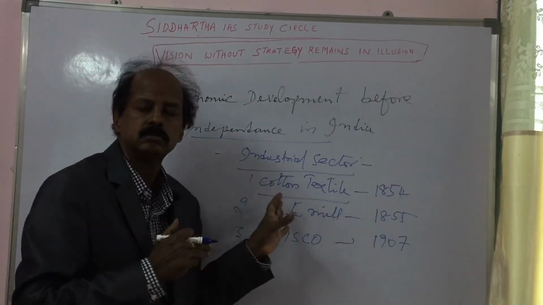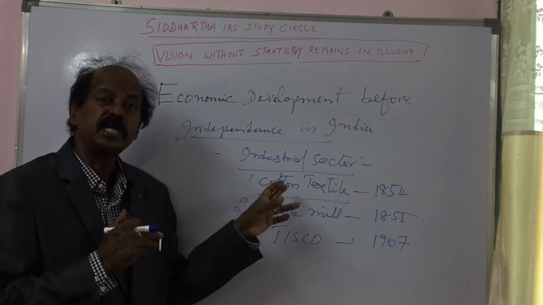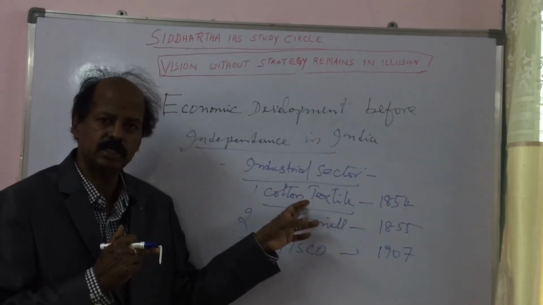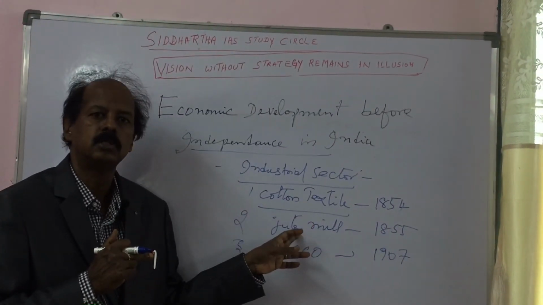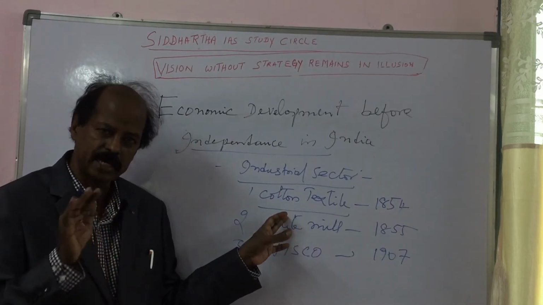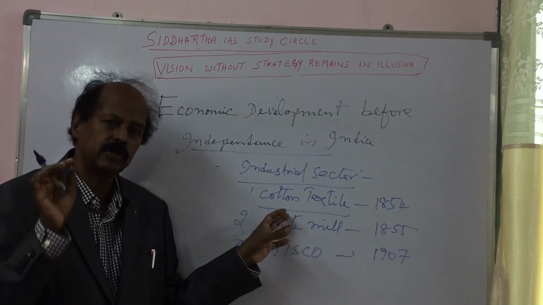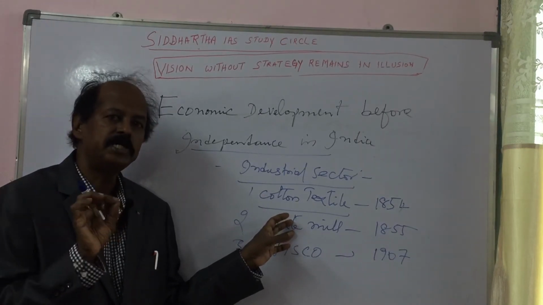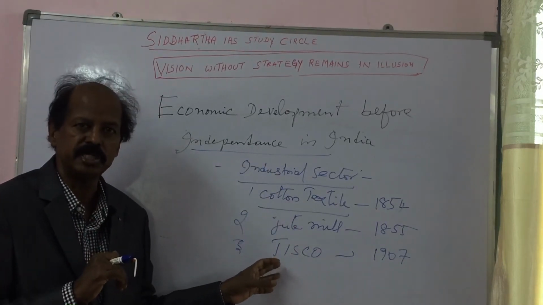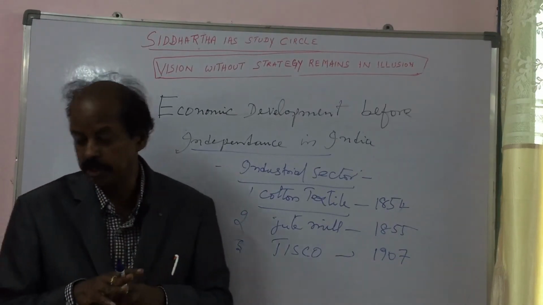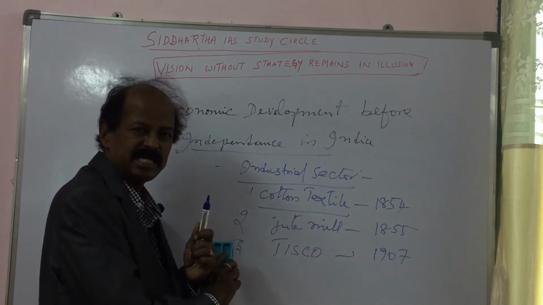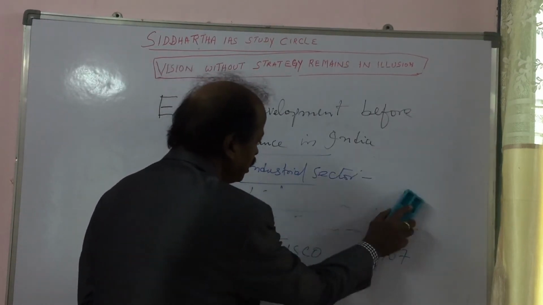So, on the whole, in the case of the industrial sector also, the production and productivity was very low. Major and small scale key and basic industries, capital goods industries were not developed. Even though there were a few industries, the British government did not take any initiative, did not help in any way to develop these industries in India before independence because of the colonial policies. So this was the state of the industrial sector before independence in India.